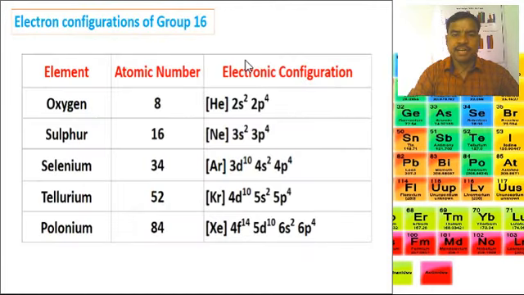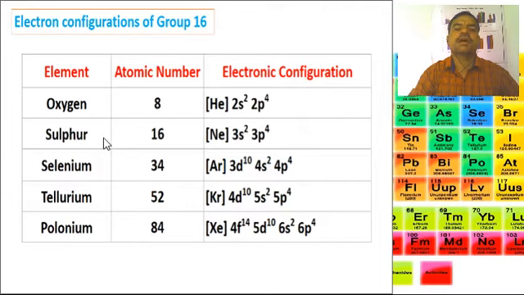The next point is electronic configurations of group 16 elements. Here are the names of the elements, their atomic numbers, and their electronic configurations. First oxygen, atomic number 8, electronic configuration He 2s2 2p4.